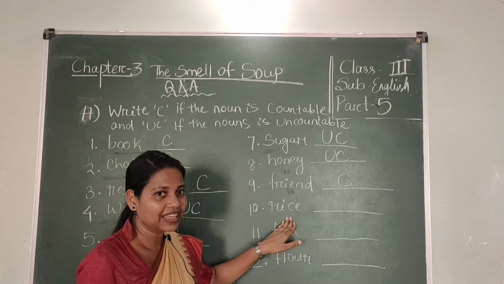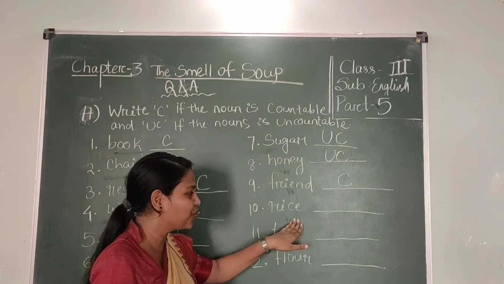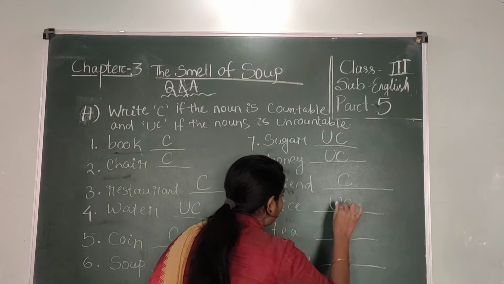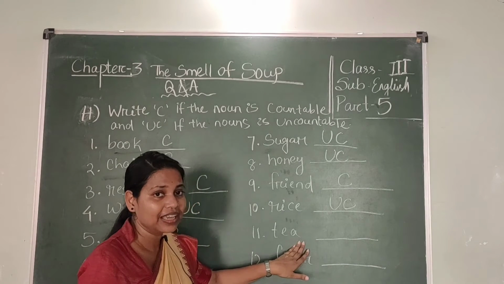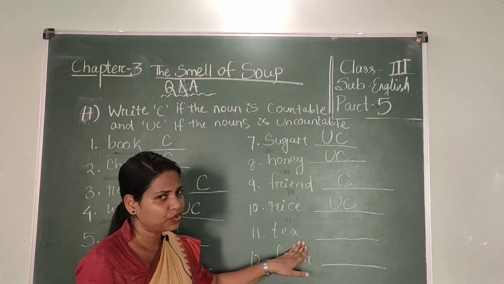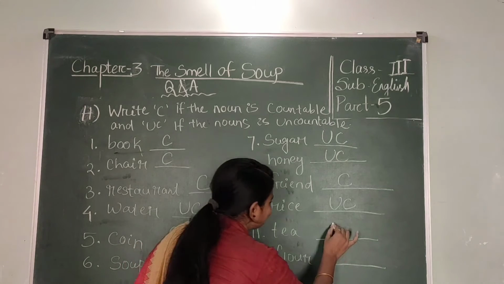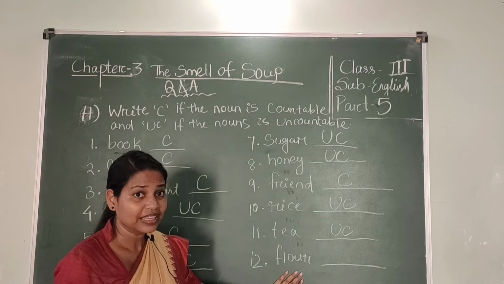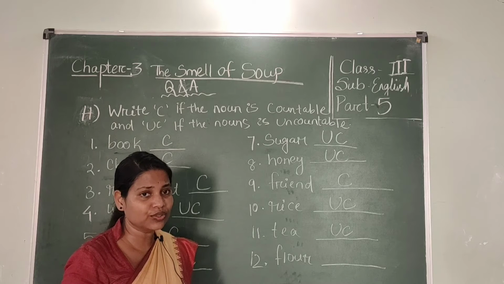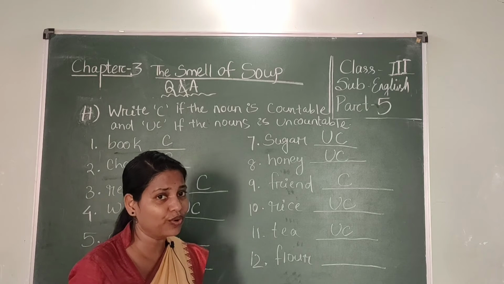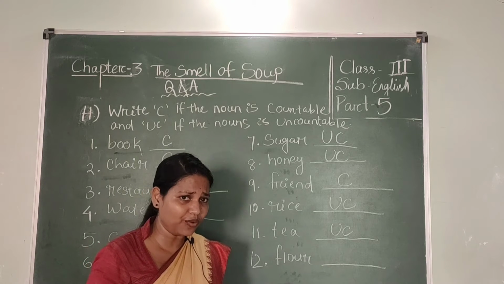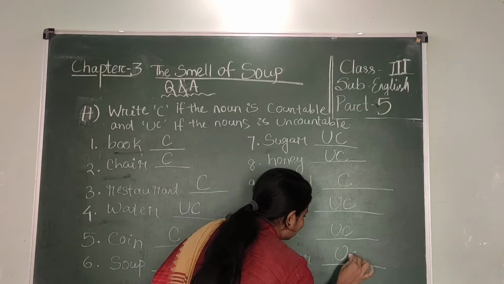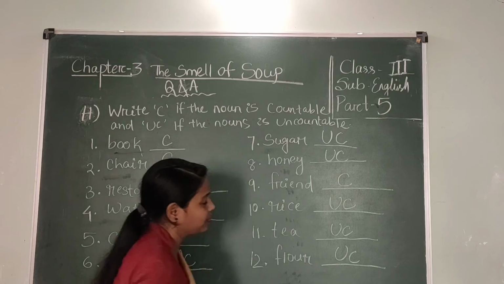Rice. Can you count the rice? No, we can't count the rice. So it's an uncountable noun. Tea. Can you count the tea? No, we can't count tea. So it's also an uncountable noun. Floor. Students, can you count the floor? No, we can't count the floor. So it's an uncountable noun.